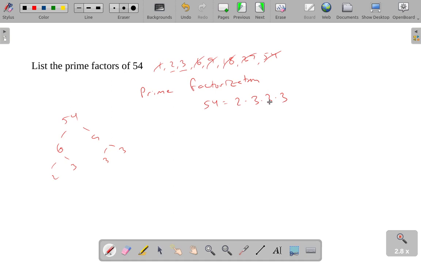All right. We'll talk more about prime factorizations, especially once we get into fractions. They become important.